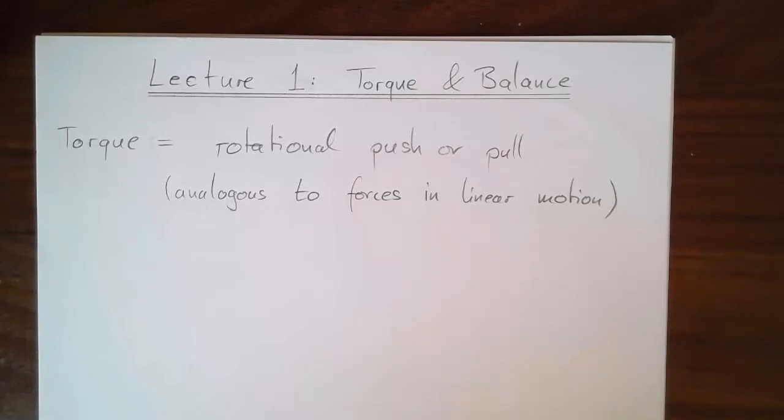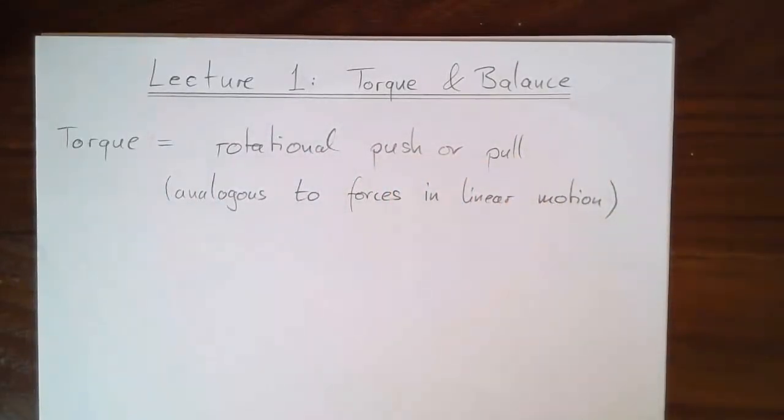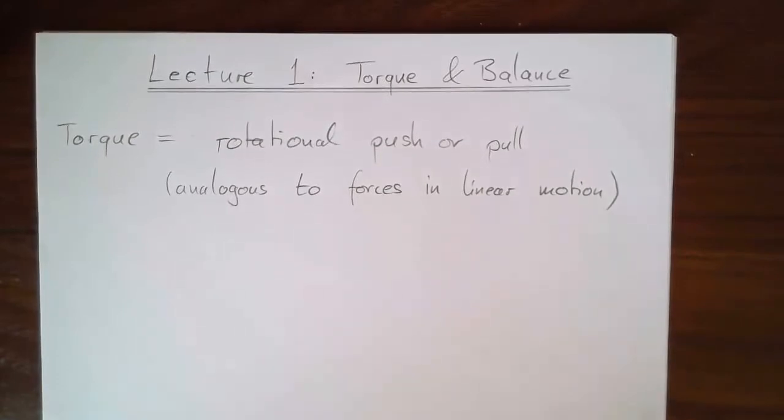Torque can, broadly speaking, be characterized as a rotational push or pull. The analogous concept is of force in linear motion. Forces can try to cause accelerations. If they're not balanced out by other forces, they will cause accelerations along a line. Similarly, torque is attempting to cause a rotation, but there could be a situation where the torque gets balanced out by torques pointing in the opposite direction. So let's look at some examples in order to see what we mean by this concept.